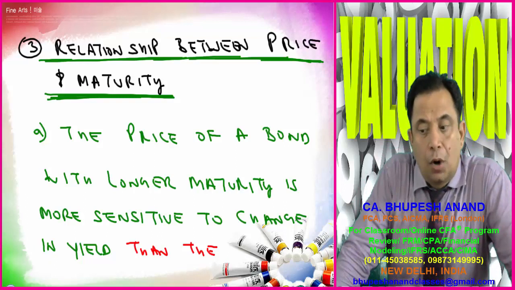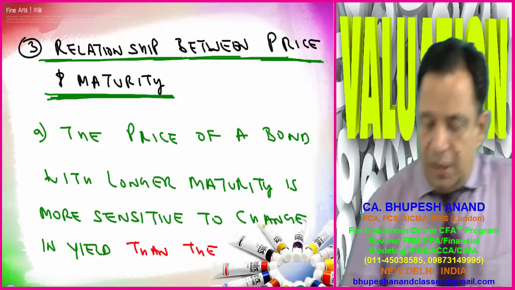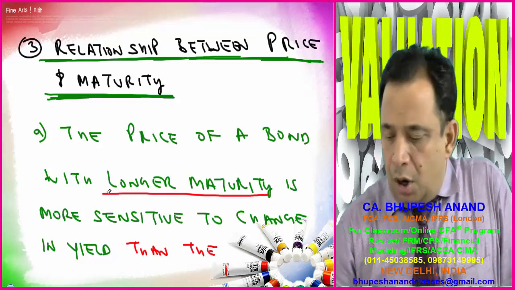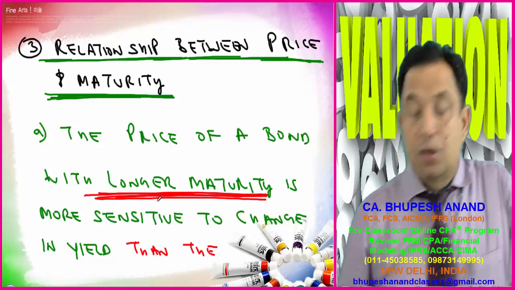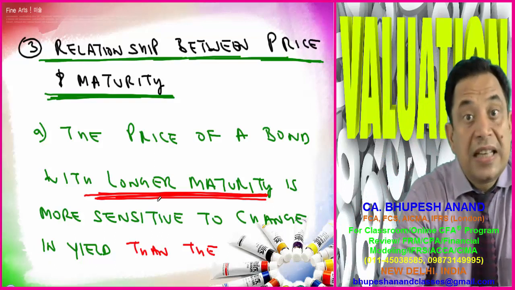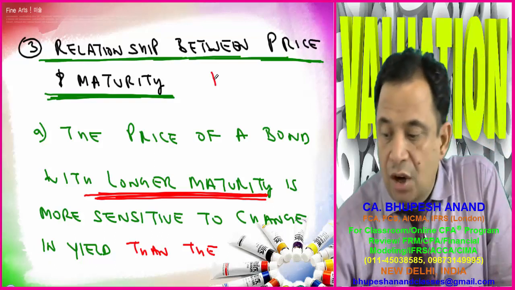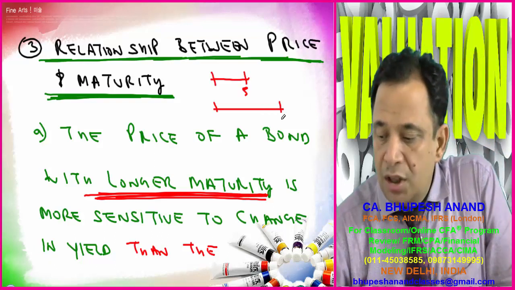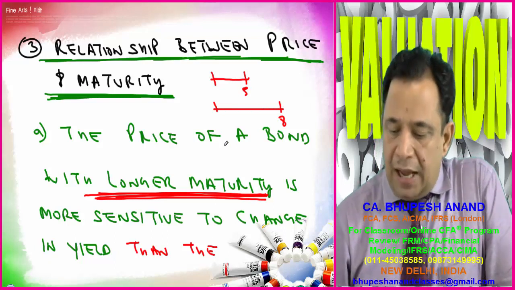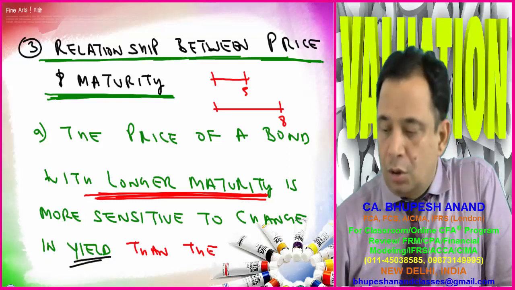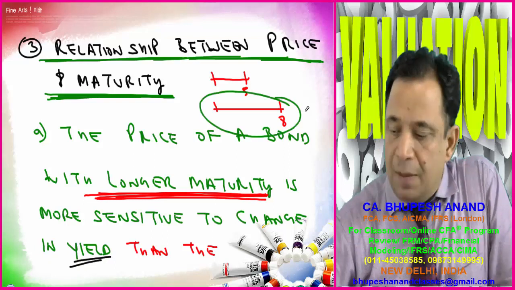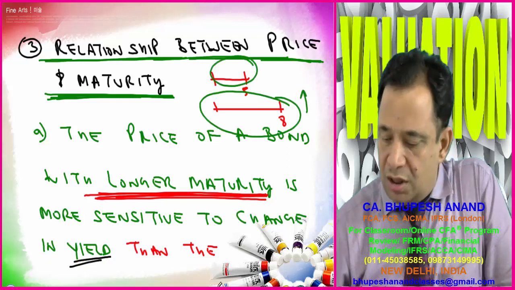The price of a bond with longer maturity is more sensitive. It means if one bond is of 5 years and another bond is of 8 years, and there's a change in the YTM, this will have more impact on the longer one as compared to the shorter one.